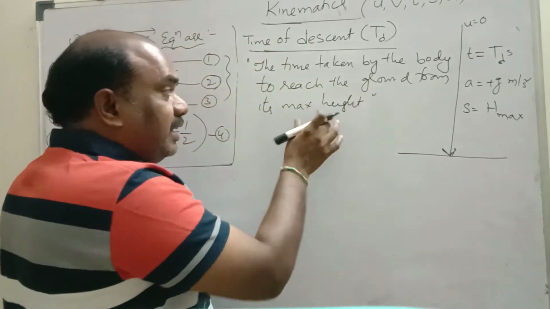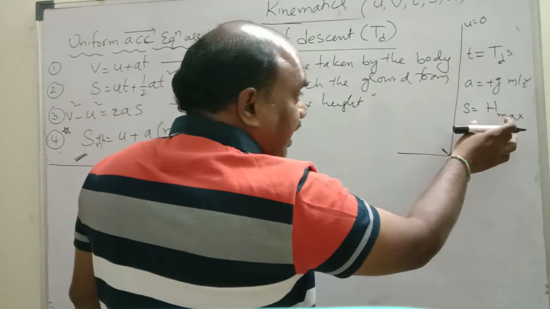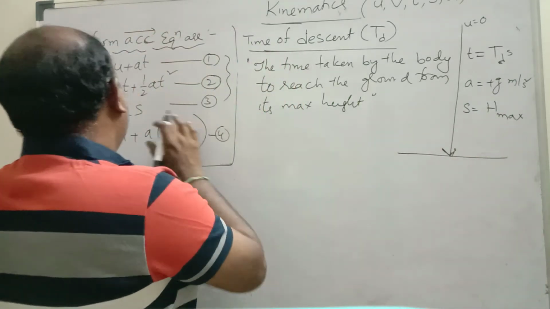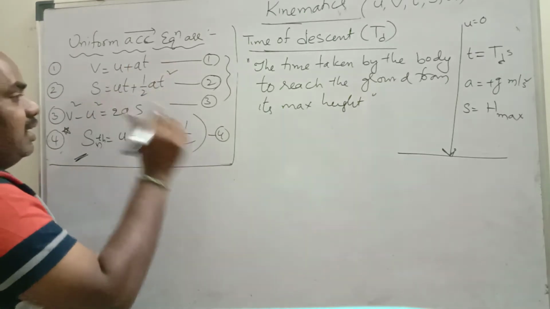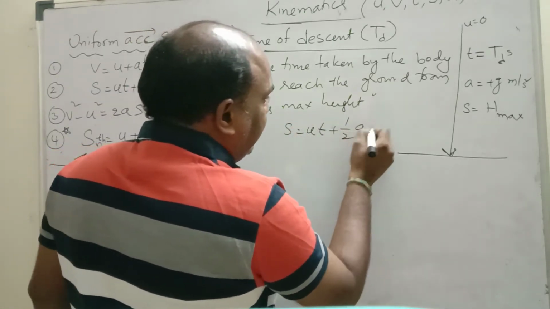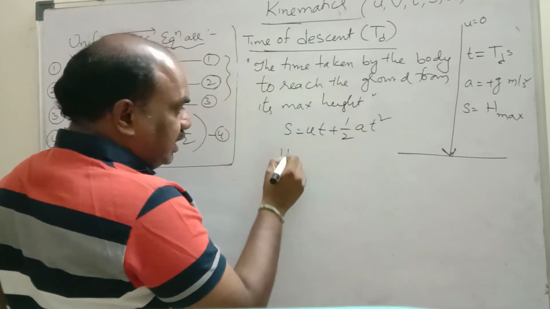So that depends on height, so we are considering height also. Final velocity, no one asked. Final velocity not being there, which equation is suitable here? S is equal to ut plus half at square. S is nothing but maximum height.